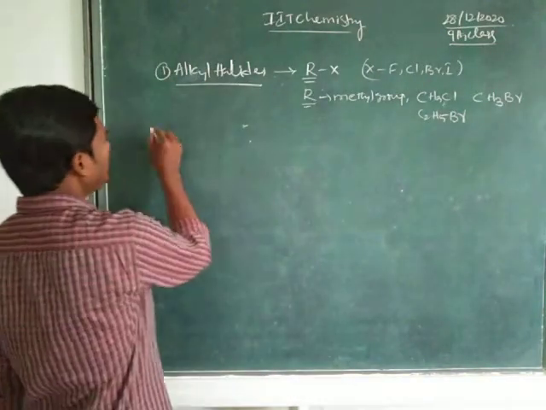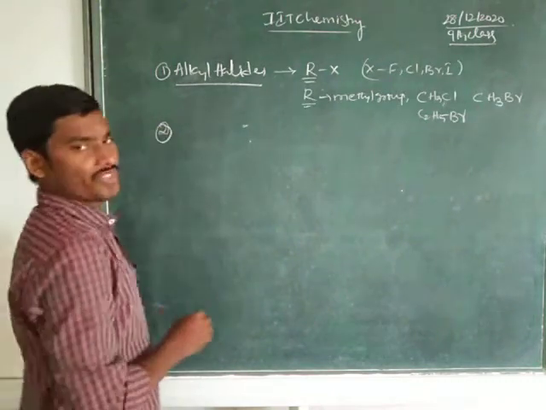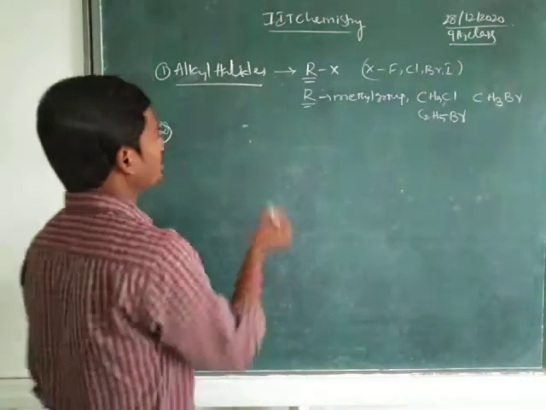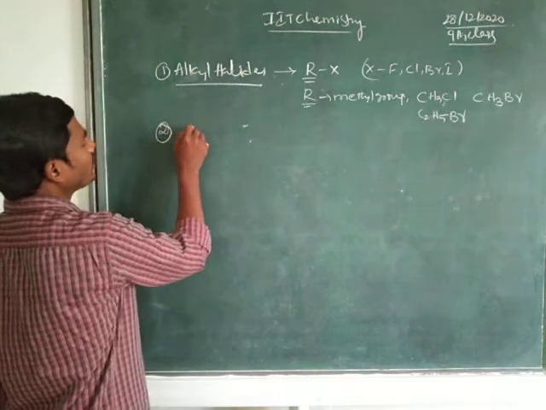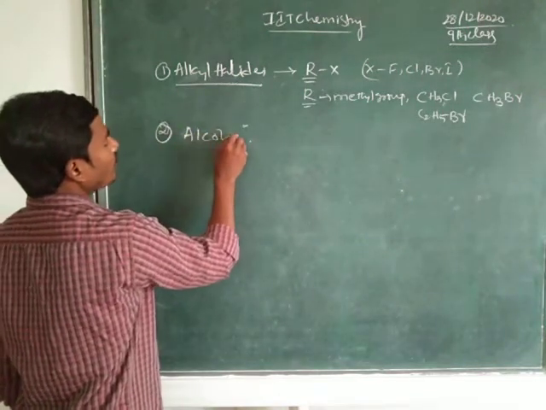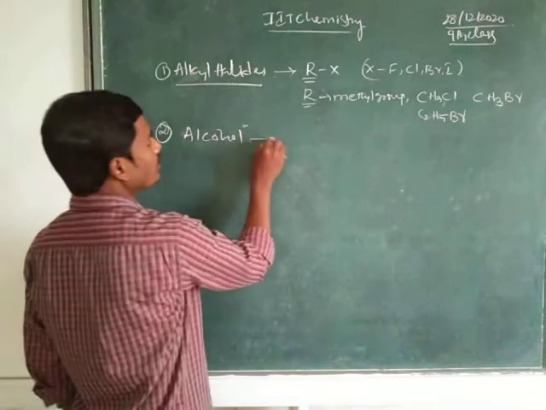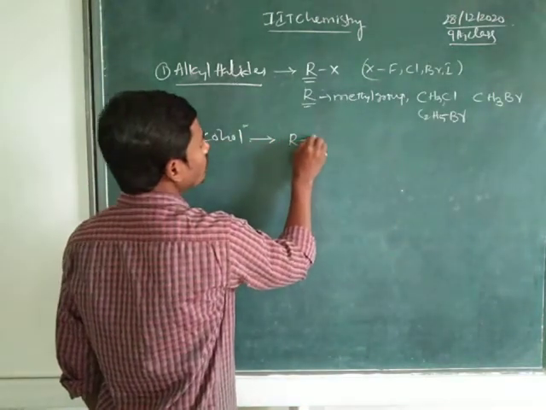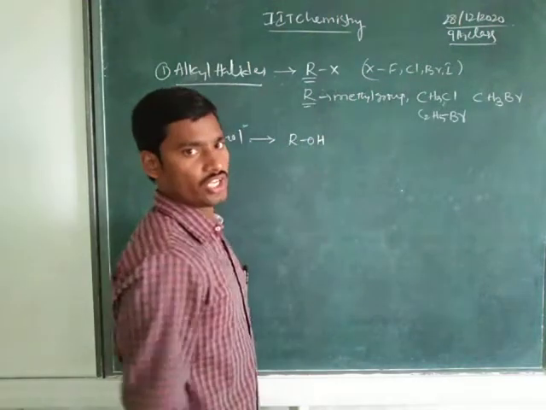Then the second functional group is alcohol. What is the functional group for alcohol, children? ROH.